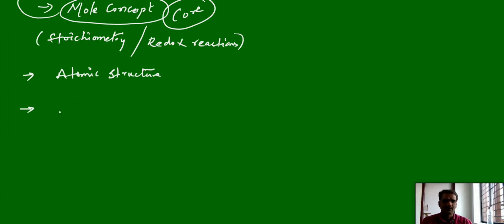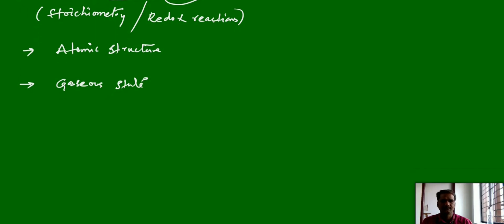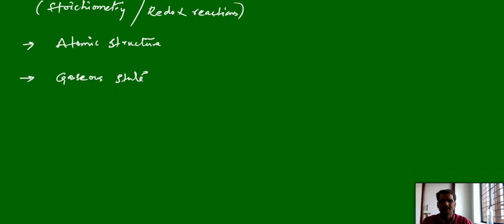And the next important physical chemistry chapter here is states of matter. So we know that matter can exist in three physical states, mainly gas, liquid and solid. But in the 11th we will discuss especially the gaseous state. So instead of states of matter we can go with especially the gaseous state. The remaining two physical states, the liquid state and the solid state, we will discuss in the 12th. Gaseous state is one of the physical chemistry chapters in the 11th. These chapters come under 11th, first year.